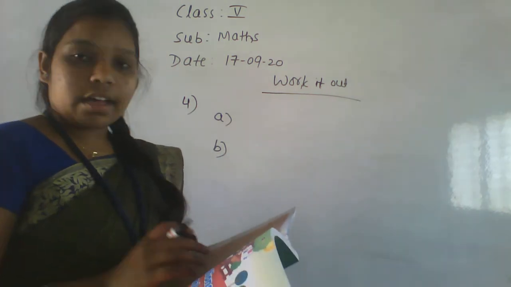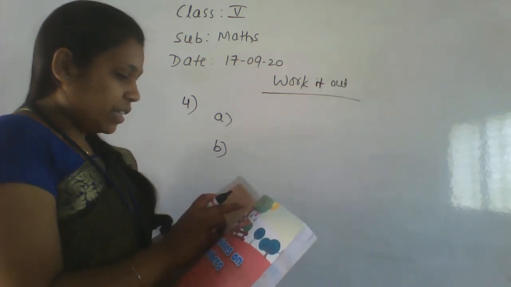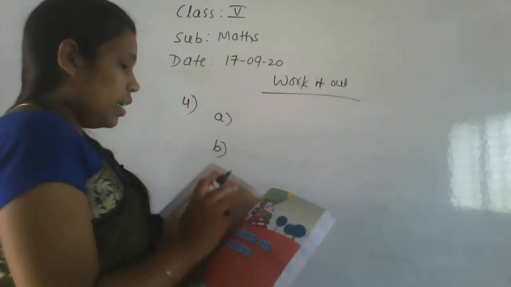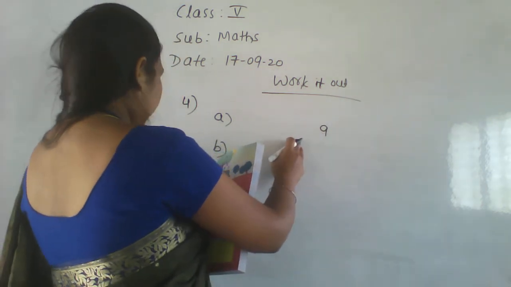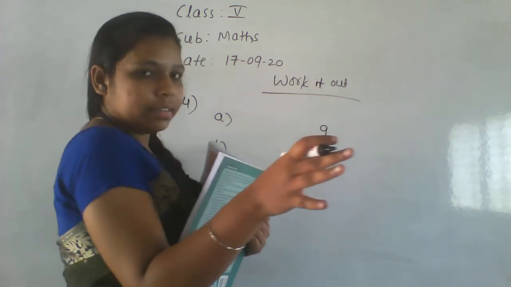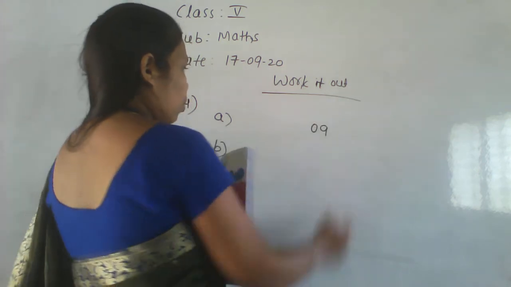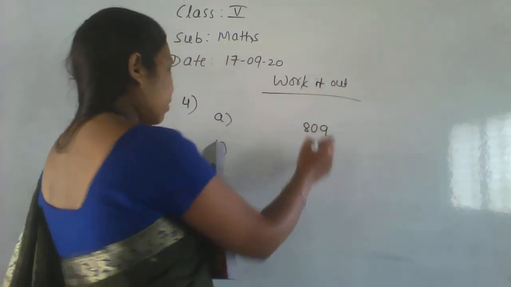You have to write which number it is. In the ones place 9 is there. In the tens place which number is there? In the tens place no number is there, then write the 0. In the hundreds place 800 is there, so write 8 here.